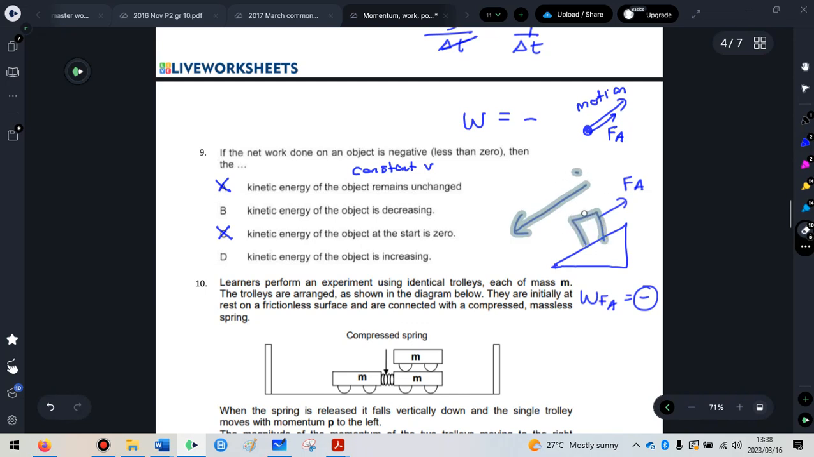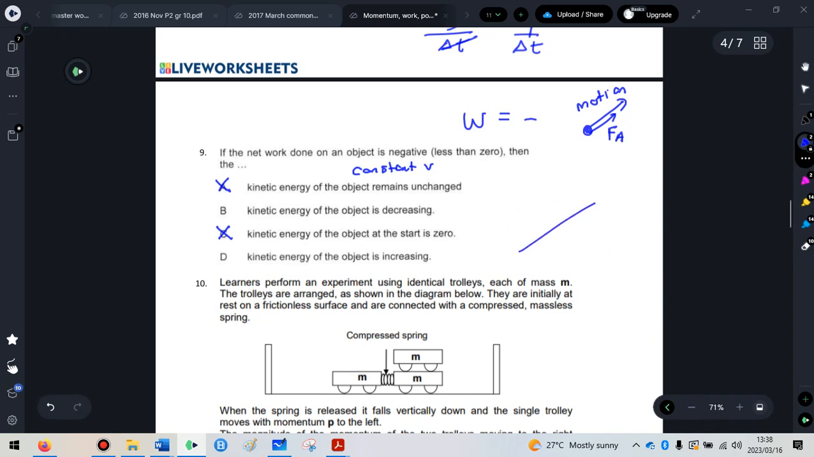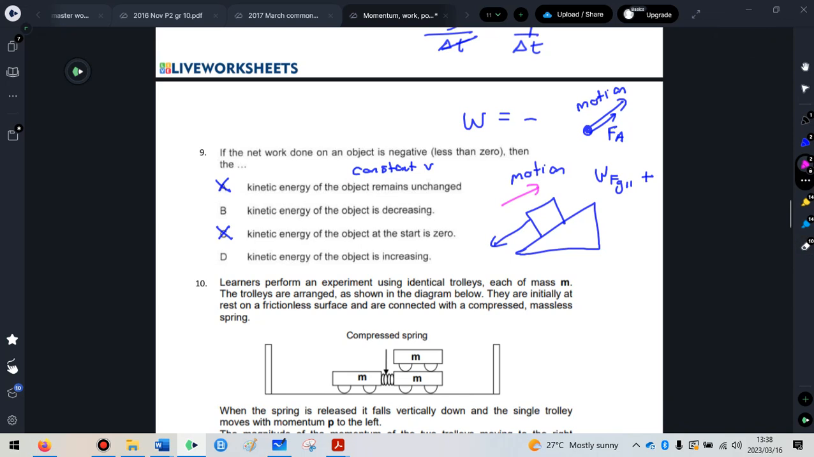Same thing with gravity, the work done by gravity. Let's use a slope again. If you're moving down a slope, so your motion is down the slope, then work done by FG parallel would be positive. The reason for that is because your motion is down the slope, and FG parallel is trying to pull you down the slope, so it's trying to speed you up. Therefore it would be positive. However, if your motion is up the slope, then gravity is trying to pull you down the slope, in which case it's trying to slow you down, and the FG parallel work would actually be negative.